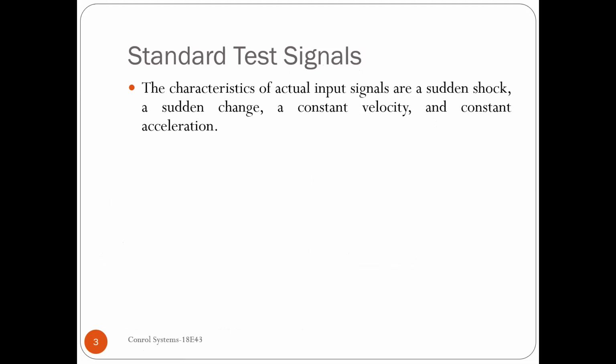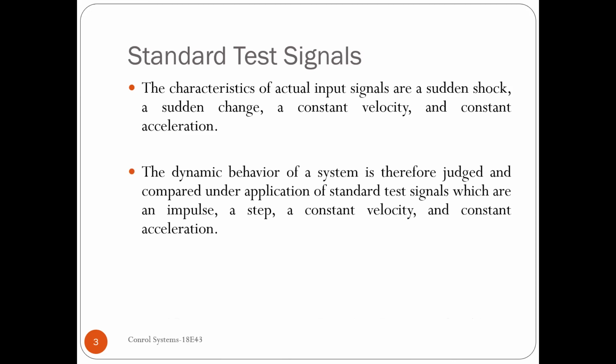Naturally, we can expect a sudden shock or a sudden change, a constant velocity or a constant acceleration. We are going to model these characteristics, and we have standard test signals available. For a sudden shock, we can take an impulse input. For a sudden change, a step input.